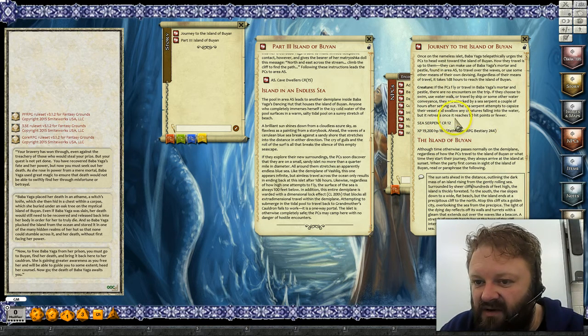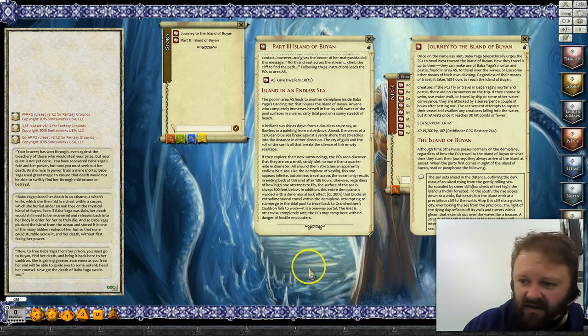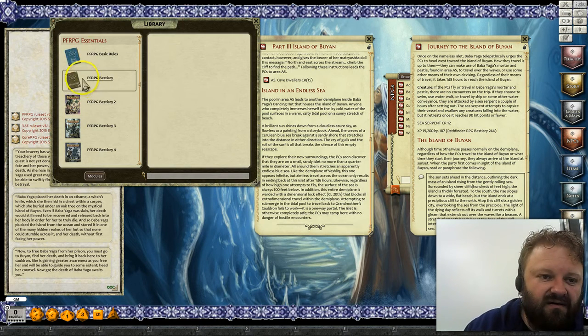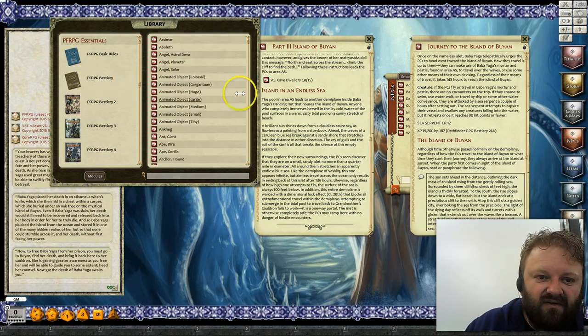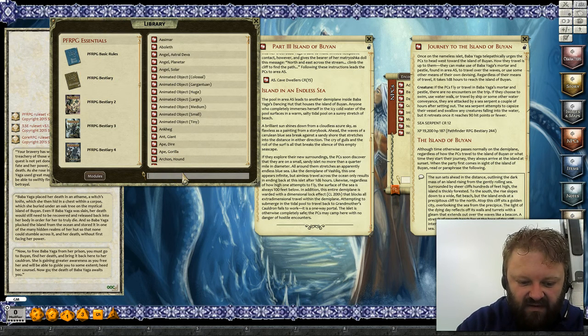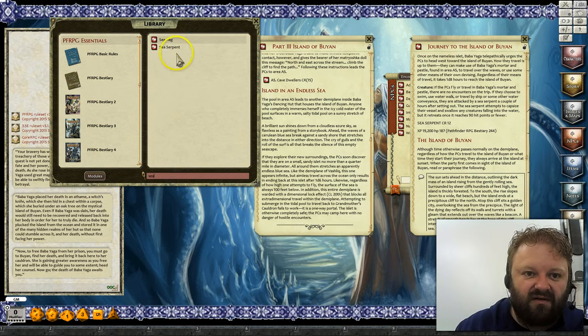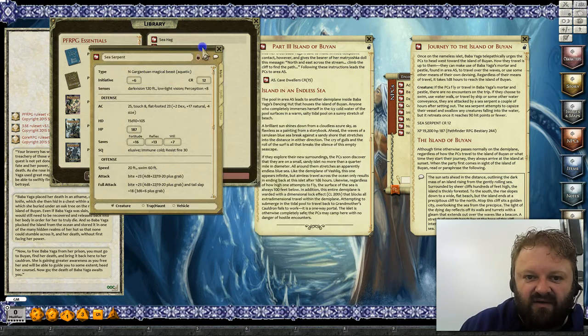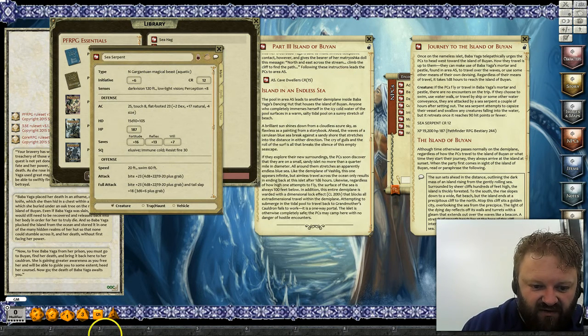Now creature, we need a sea serpent. Now I don't think the sea serpent's in the basic bestiary, so there we go, there's the sea serpent. None of these come with tokens, so we're going to need to build a sea serpent token.